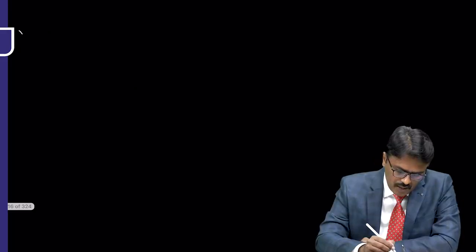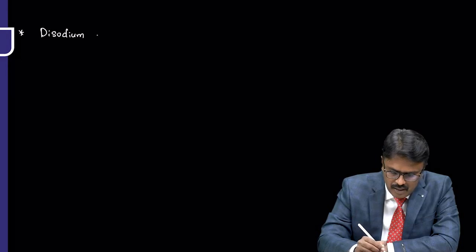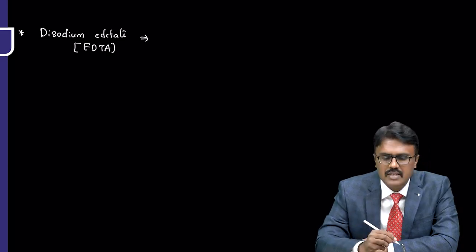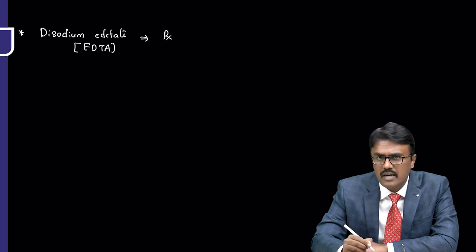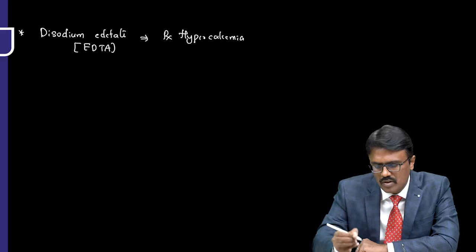Moving on to another drug, disodium edetate, also called EDTA, which will chelate calcium. Where to use it? Since it chelates calcium, it is used to bring down calcium in hypercalcemia.